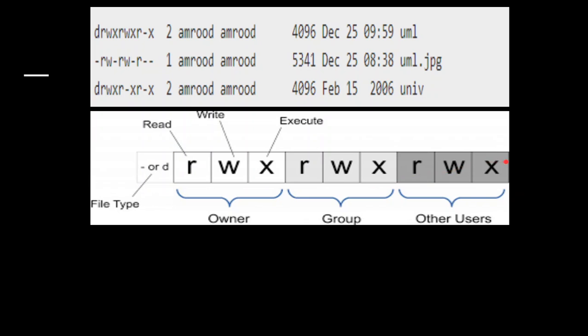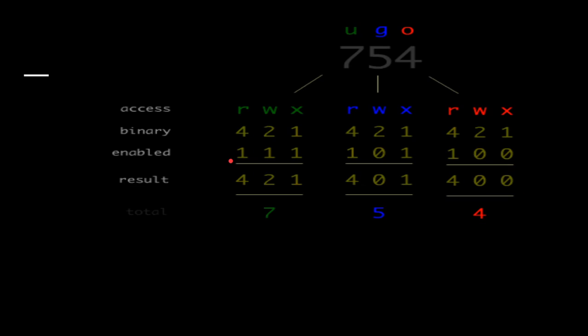These 9 are the permission bits, and among these 9 they are divided into groups of 3. So, the first 3 bits, which is RWX, read, write, execute, are for the owner, and the second 3 bits RWX mention the rights of the group, and the third RWX bits mention the rights of the other users. Now the presence of a bit 1 means enabled and 0 means disabled. Let us see with an example how the rights are given.